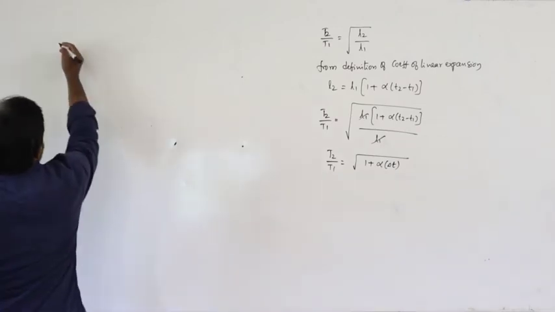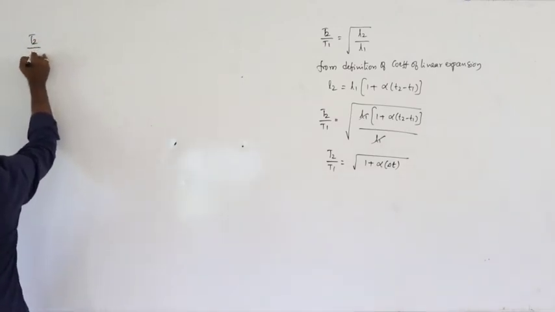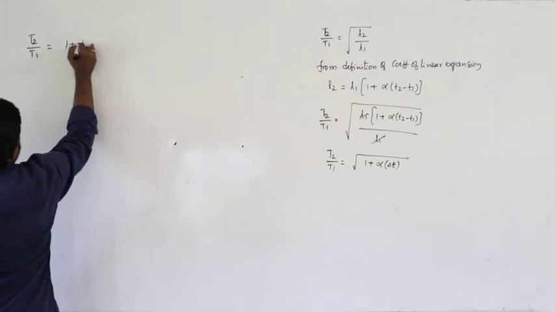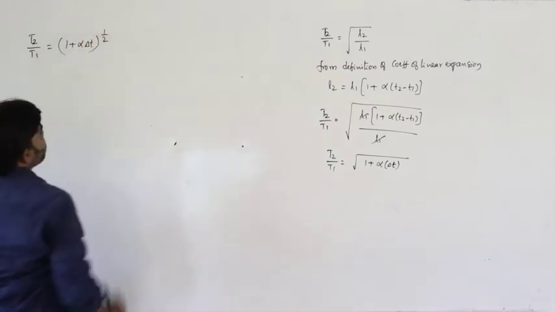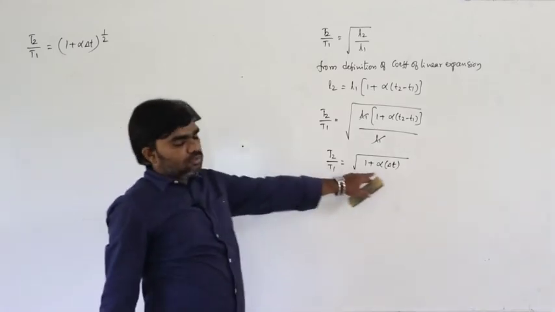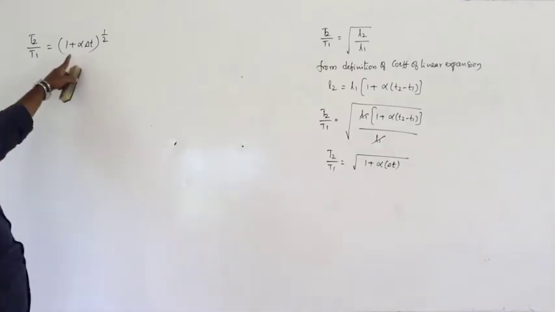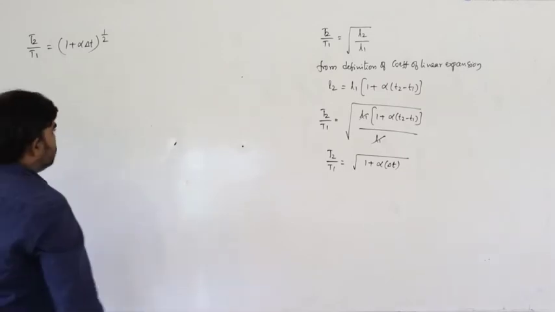From this relation we can write T2 by T1 is equal to under root 1 plus alpha delta T. For our convenience, this root can be written as 1 plus alpha delta T whole power 1 by 2.